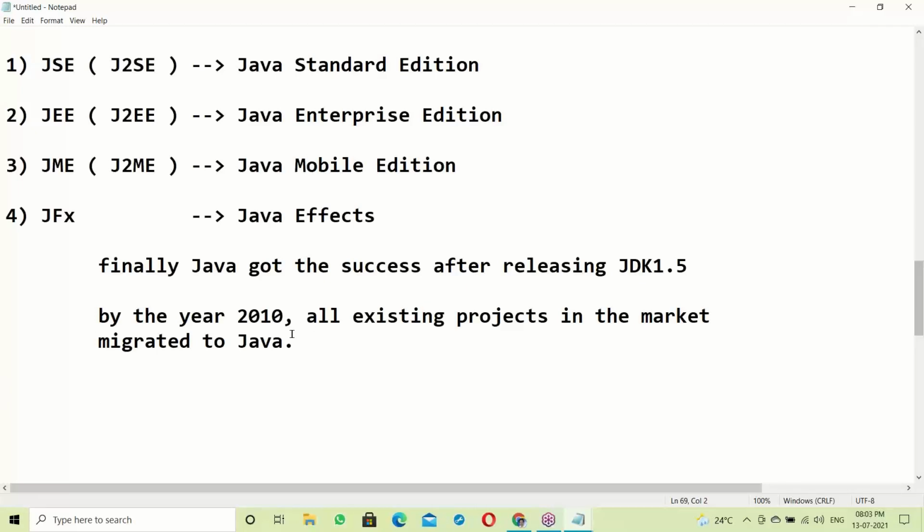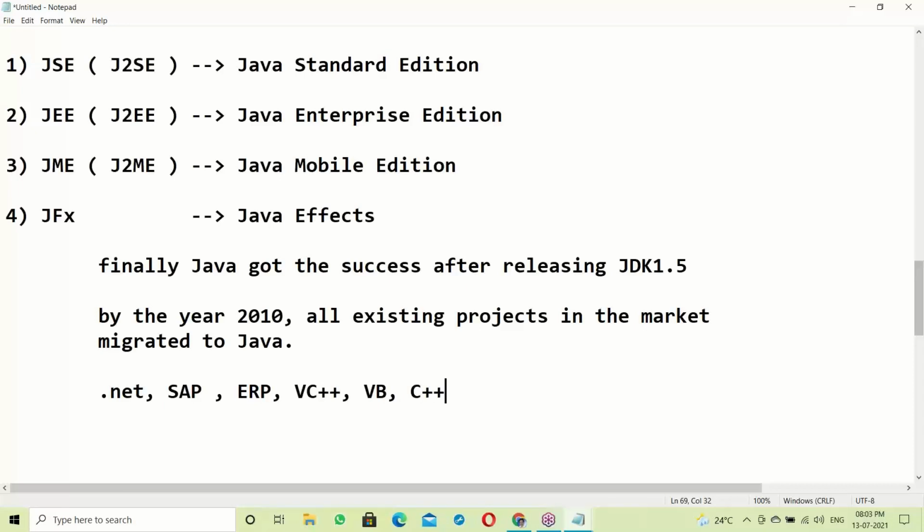By the year 2010, all existing projects in the market were migrated to Java because of its features. Like some .NET projects, SAP projects, Oracle ERP projects, VC++ projects, Visual Basic projects, very old projects, some C++ projects, almost all projects.